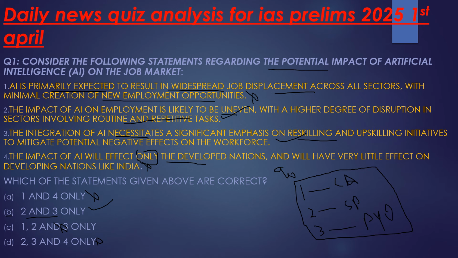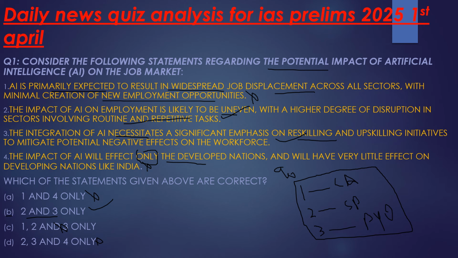Now with this, let's try to understand why we discussed this question. Now we will shift to another part, which is the context of the question. Basically there was an article in the newspaper which talked about labor at the center. In this, there are a few facts which we need to know. First of all, what is the working age population in India, how many people were added to the working age population, and what were the jobs created in these particular years.